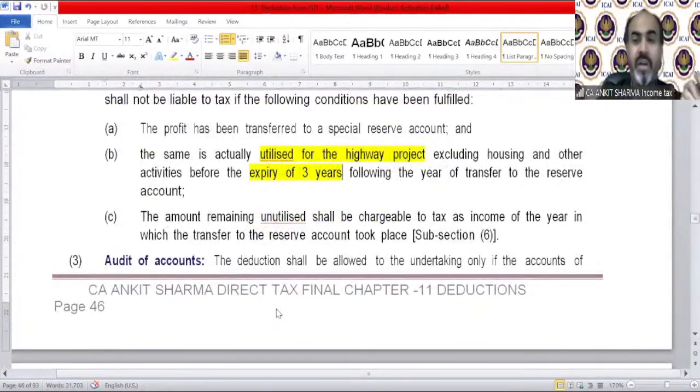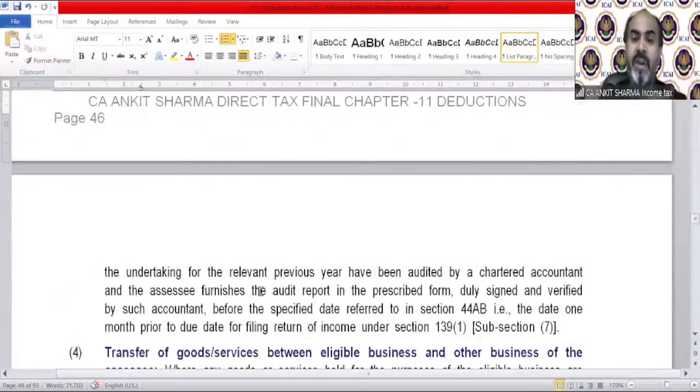Audit of account: the deduction shall be allowed to the undertaking only if the accounts of the undertaking for the relevant previous year have been audited by a chartered accountant. By whom? A chartered accountant. So this is talking about you. That chartered accountant is you. You can write your name over here.